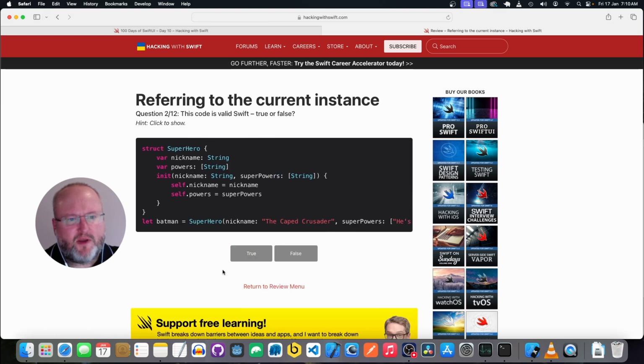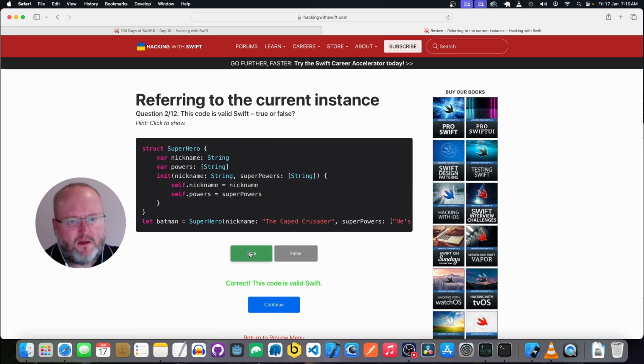We have a struct Superhero with a property nickname, which is a string, and a property powers, which is an array of strings. And our init method takes in a nickname, which is a string, and superpowers, which is an array of strings. And it sets them to the nickname and the powers. Yep, that looks valid.